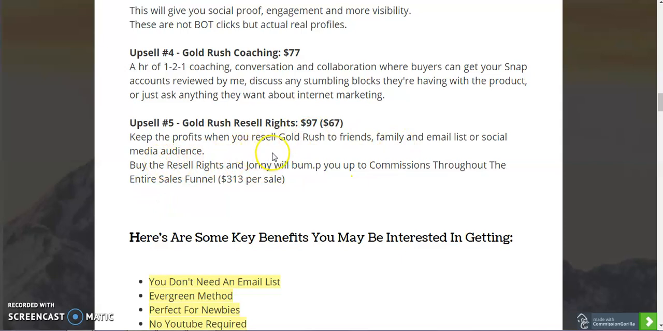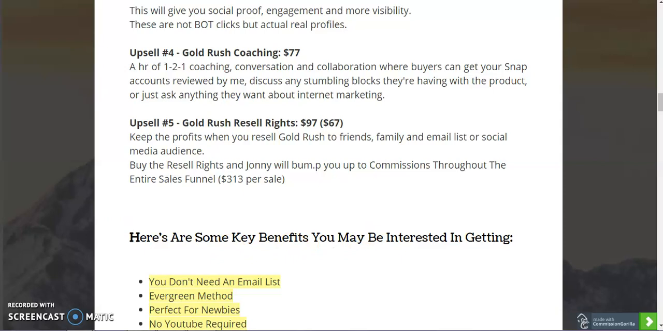So keep the profits when you resell Gold Rush to friends, family, your email list or social media audience. Buy the resell rights and enjoy. You will earn commissions throughout the entire sales funnel. So these are the upsells and the downsells, and you can just go for it. I think you've got a clear picture of what Gold Rush is all about, and also the bonuses that are going to be added to the product.